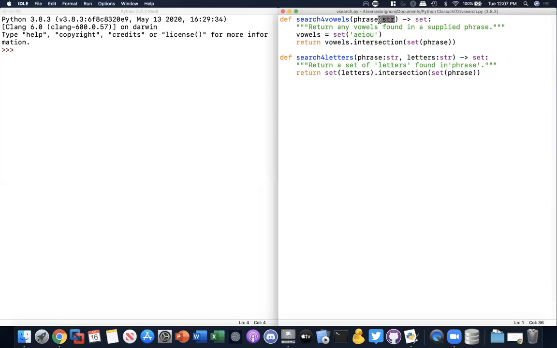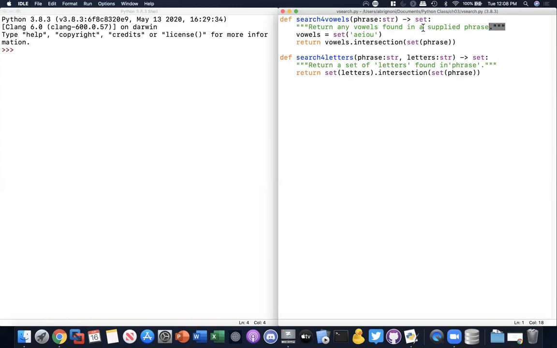Now, this is just a description. It doesn't really do anything. It doesn't make the contents in phrase a string. It doesn't force it to, in the same way that this here doesn't force the output to be a set. It's just informational. So keep that in mind. Honestly, I don't use this. I should. It's more clear for the people that come later to code, but I usually don't. I usually just put my argument here, and that's it.